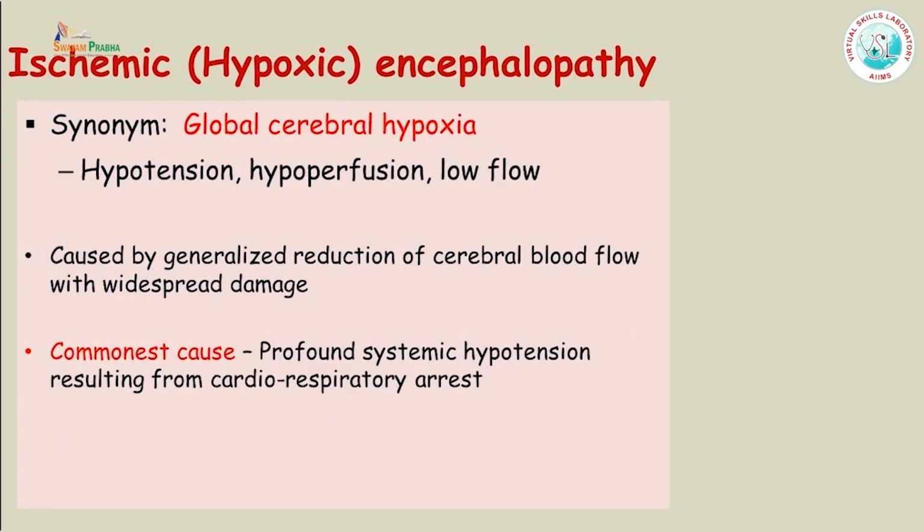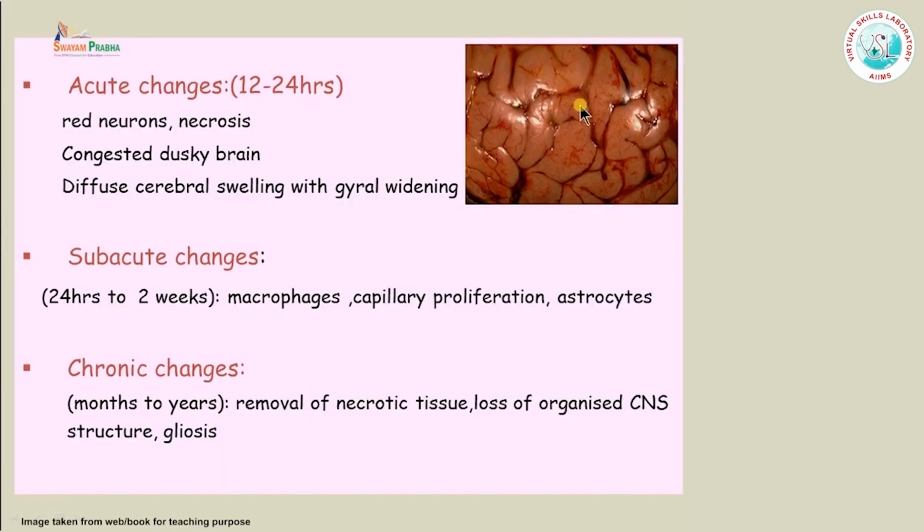So when we talk about global ischemia to the brain, the causes are most commonly hypotension and hypoperfusion to the brain, and the commonest cause is profound systemic hypotension resulting from cardiorespiratory arrest. What we see on gross is that the brain appears swollen and congested, and the microscopic findings can be divided into three stages. In the acute stage you see red neurons, neuronal loss and a congested dusky brain.